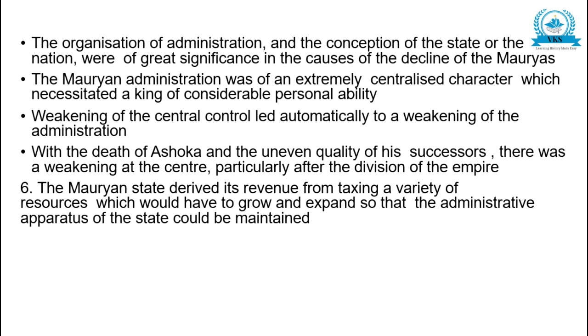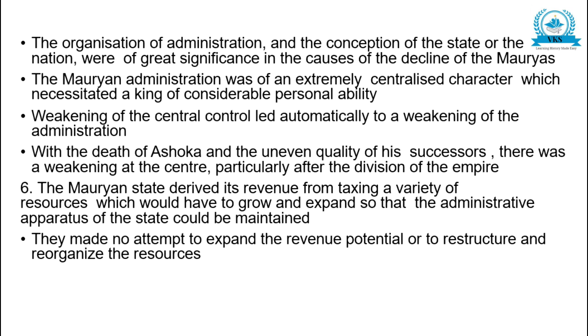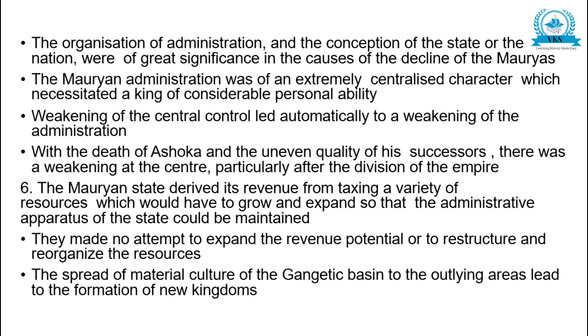The Mauryan state derived its revenue from taxing a variety of resources which would have to grow and expand so that the administrative apparatus of the state would be maintained. They made no attempt to expand the revenue potential or to restructure and reorganize the resources. The spread of material culture of the Gangetic basin to the outlying areas led to the formation of new kingdoms. So all these were the causes for the decline of the Mauryas.